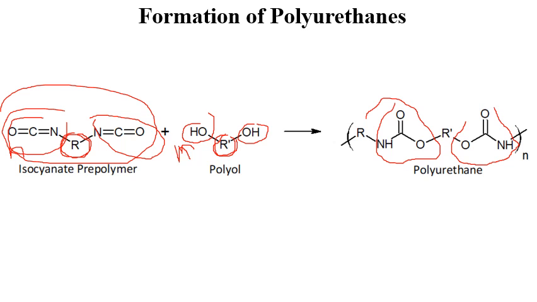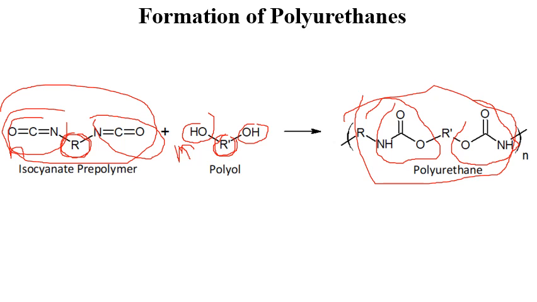That is also NHCOO, right? So there are two urethane linkages formed in a single repeating unit. This itself is the repeating unit of the polyurethane, and n times it is going to get repeated.